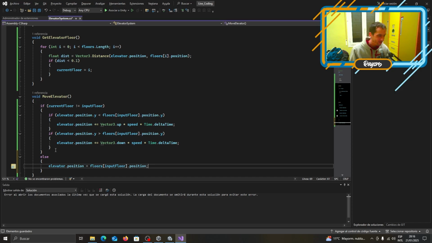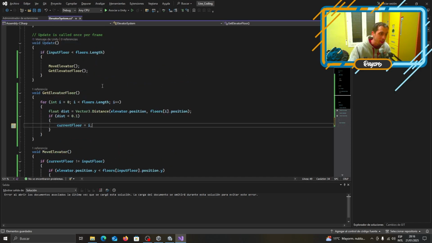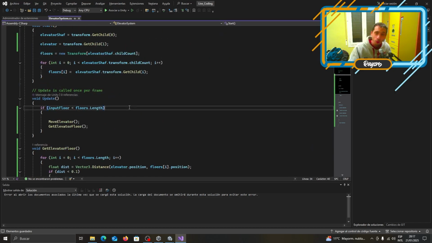That's it. In case it's equal to the input floor, we are at that floor. So it should literally set the elevator, since we are reaching it from really close. It may snap, yeah, it may snap. This is a little bit of a flawed system, but we can get the elevator to work.